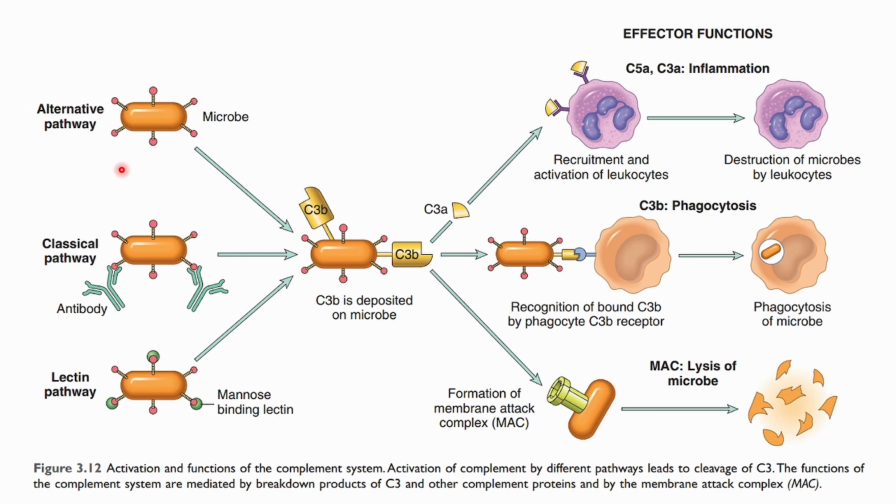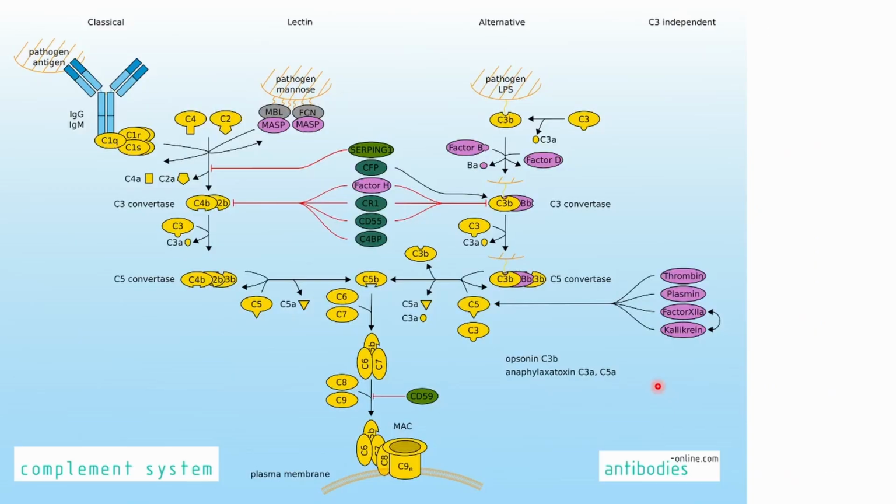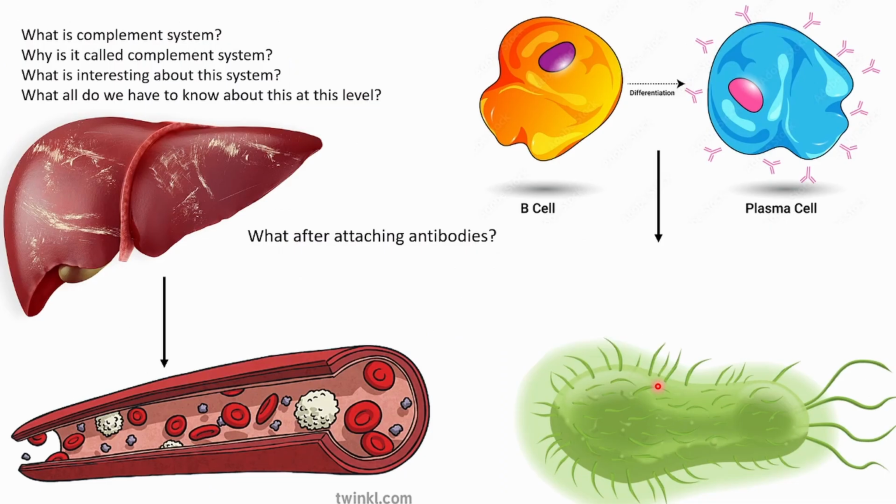This is given in Robbins: classical pathway, antibody mediated. Okay, so then this is C3b, the A component goes away, MAC complex. And these are the other functions of the complement system. One is inflammation, then phagocytosis, nothing but opsonization, and lysis by the MAC complex. Okay, complement system. Okay.